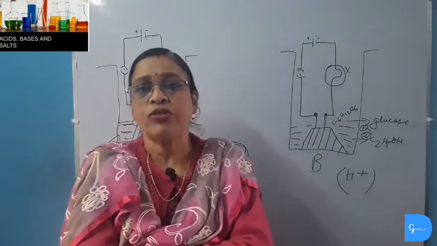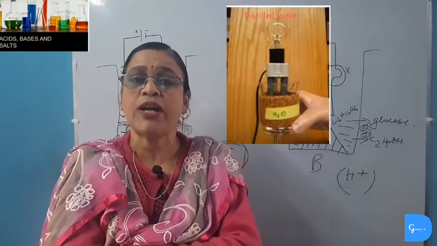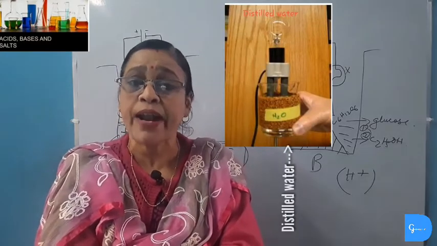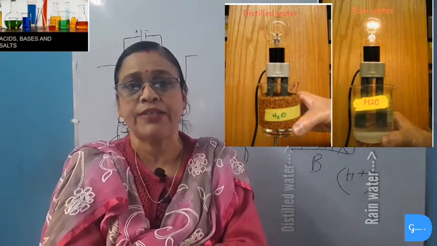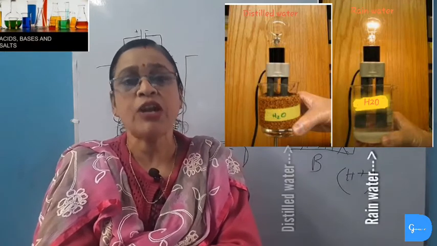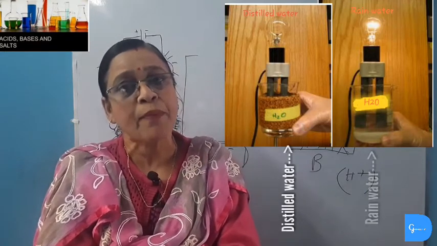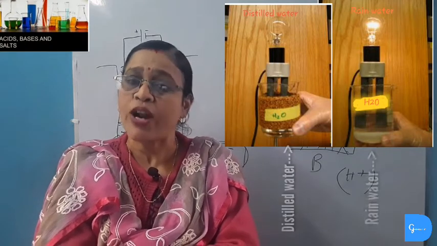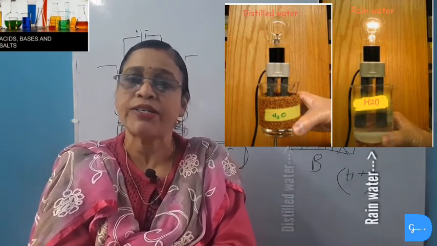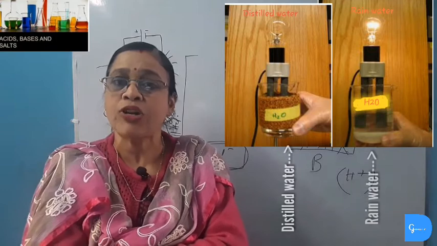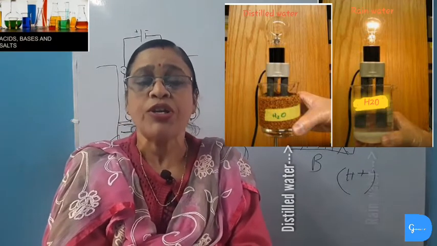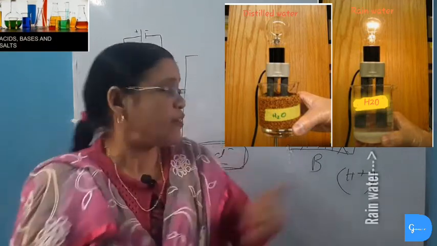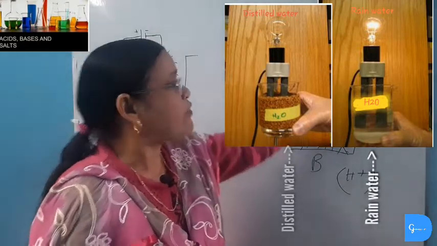We will also see that distilled water does not conduct electricity, whereas rainwater can conduct electricity. This is because distilled water does not contain any ionic compound like salt, bases or acids, and thus it does not contain any ion. And as ions are not present in distilled water, distilled water cannot conduct electricity. If distilled water is put here, the bulb will not glow.